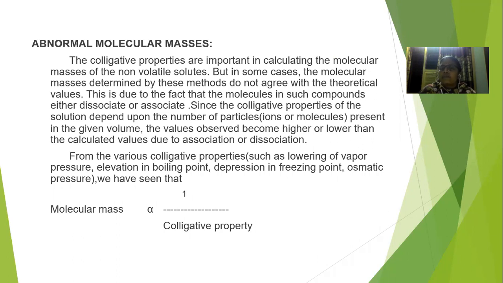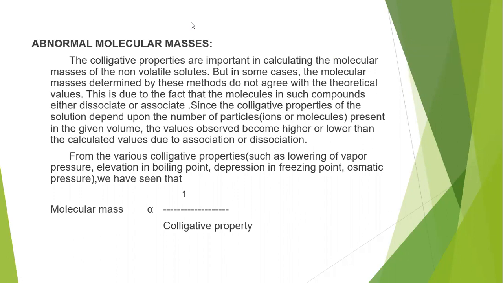Along with the abnormal behavior of molecular masses, which we discuss, we have to know what the Van 't Hoff factor is. How can we calculate the Van 't Hoff factor, the small i value, if a molecule undergoes association or dissociation? We can discuss that in this video. So first we have to go through what abnormal molecular mass is.